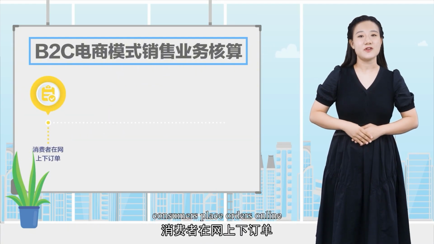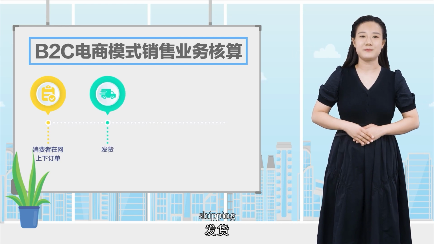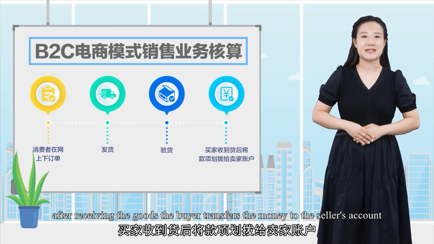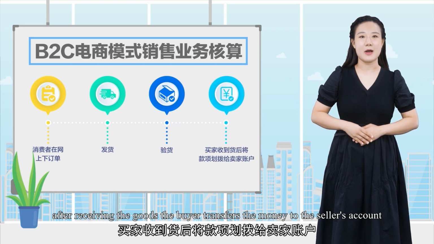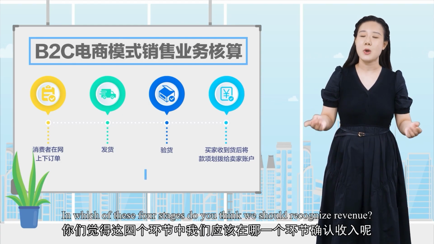First, consumers place orders online. Second, shipping. Third, inspection. Fourth, after receiving the goods, the buyer transfers the money to the seller's account. In which of these four stages do you think we should recognize revenue?